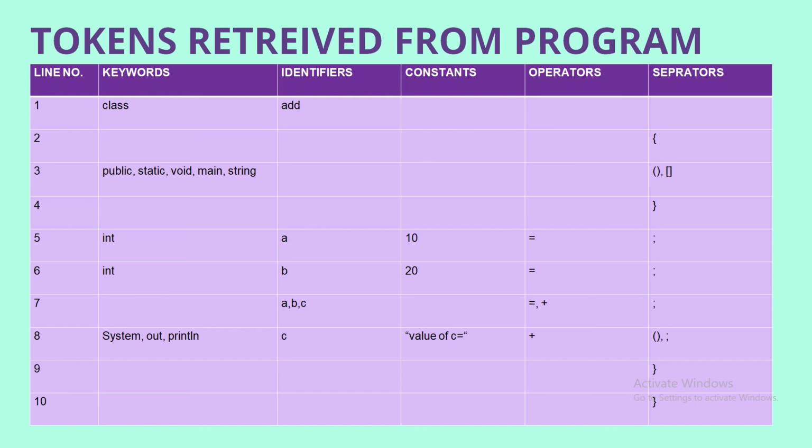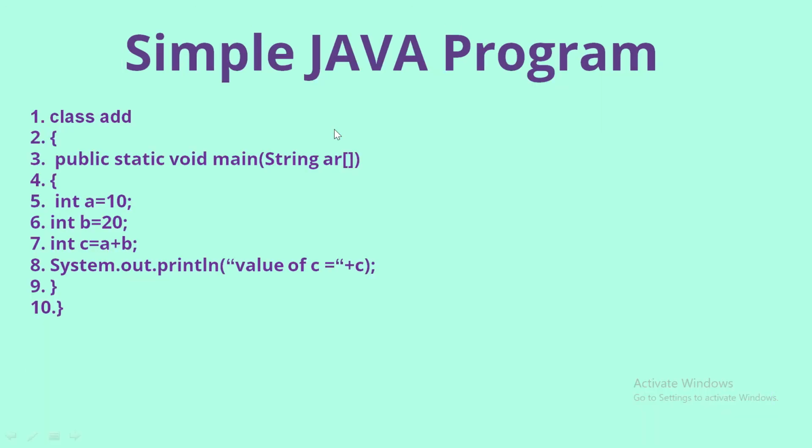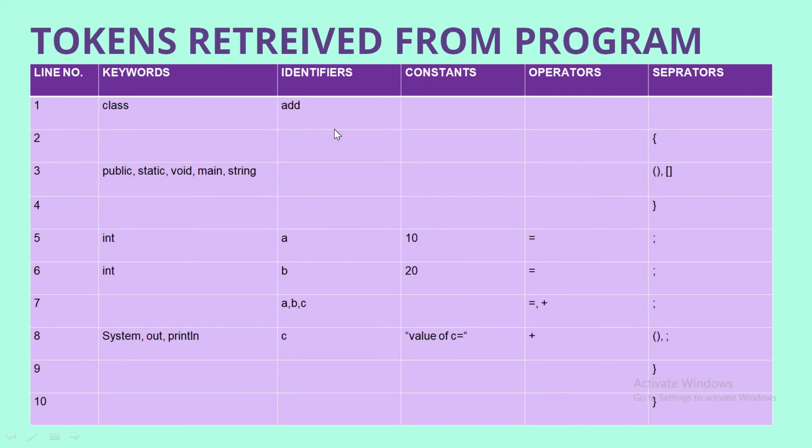Now this is how I have divided the whole program into 5 types of tokens. Hope you understand this.